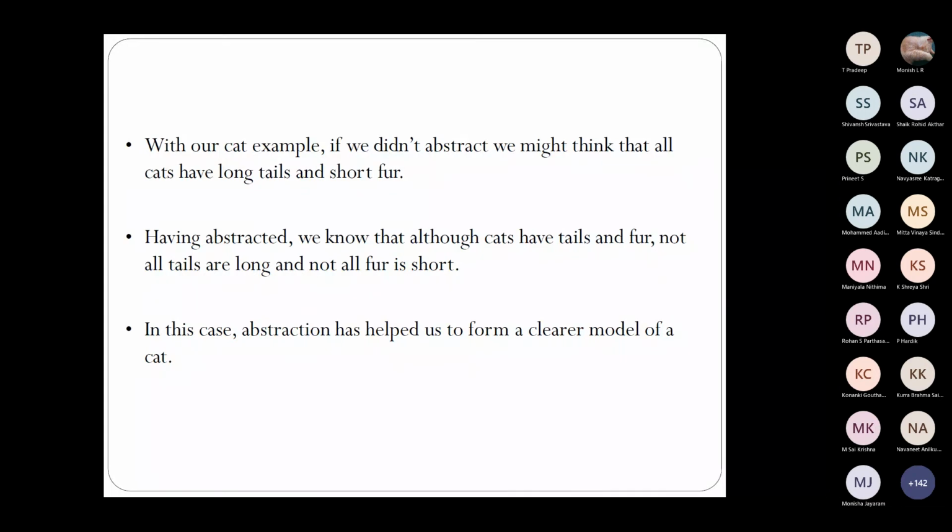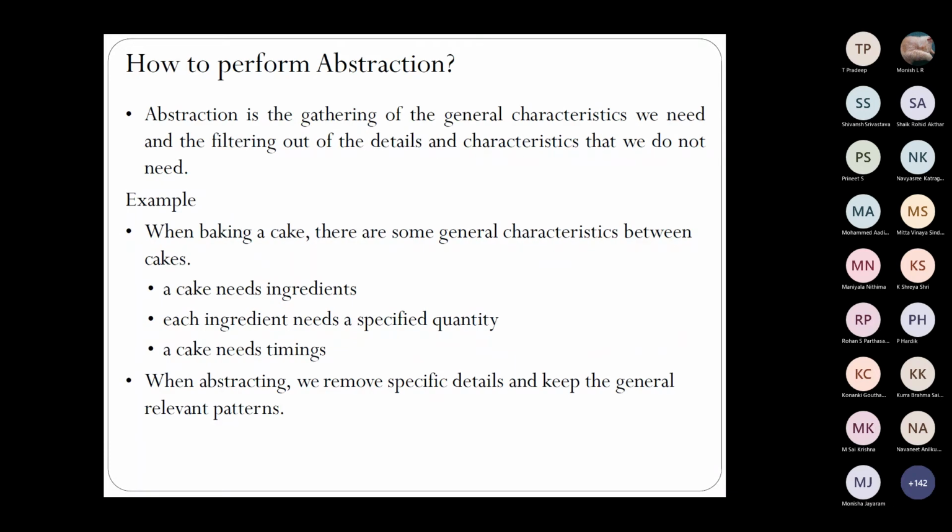So rather, we'll have a basic idea of what the cat is, how the cat is, etc., and not add specifics like it likes fish. Of course, the cat does have those features, but they are not relevant here, so those things are not taken. Okay, so how do you perform this abstraction?